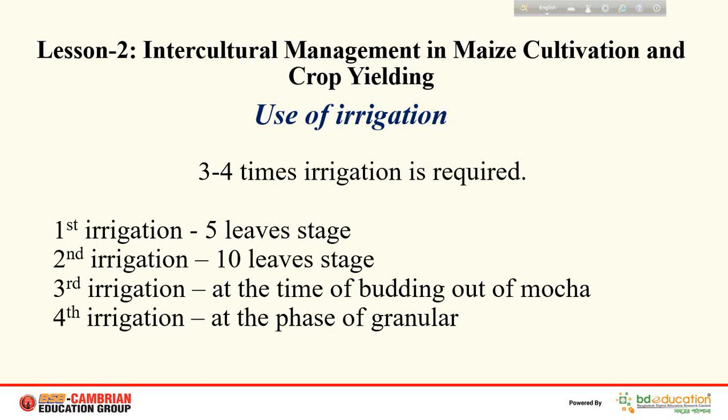When the maize takes the shape of actual corn, it is called granular size. So when it takes the shape of actual corn, or at the phase of granular, we have to give water for the fourth time. So this four irrigation is given in the maize land.